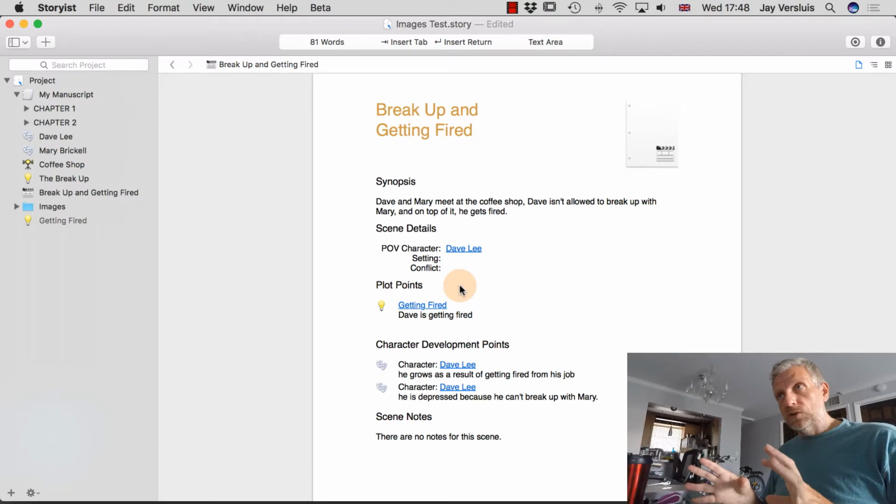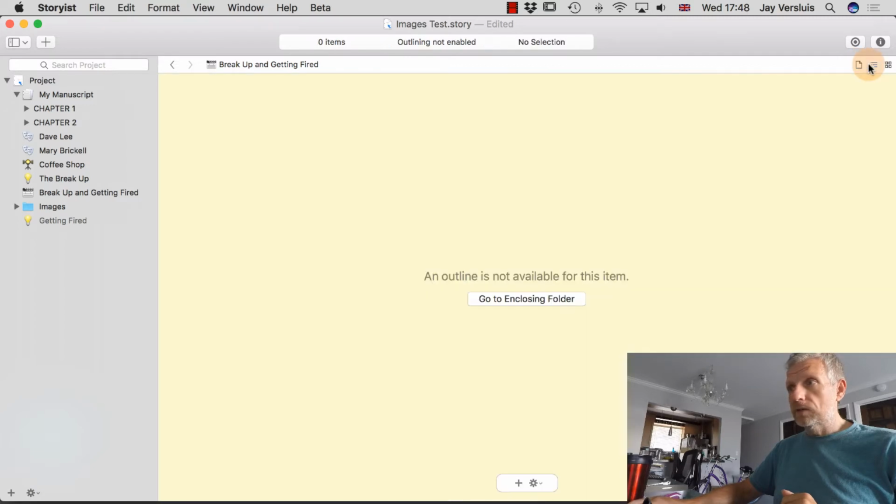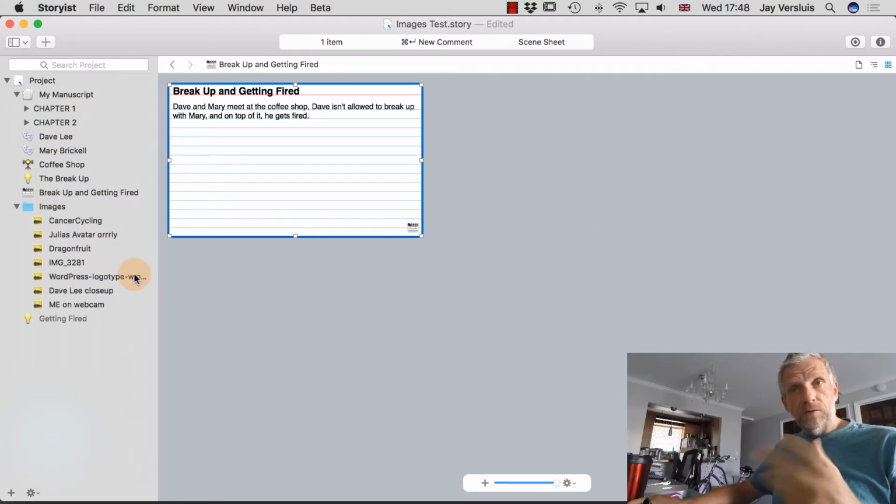But the cool thing is also these things, currently we're in the text view up here, and there's nothing in the outline view. So outline view is not working for story sheets, but the storyboard view is. So if you click on that, then you've got that little index card again, which is something you can also use to take notes. But more importantly, you've got this other space here, and you can now put other things about that character or about that scene on here.